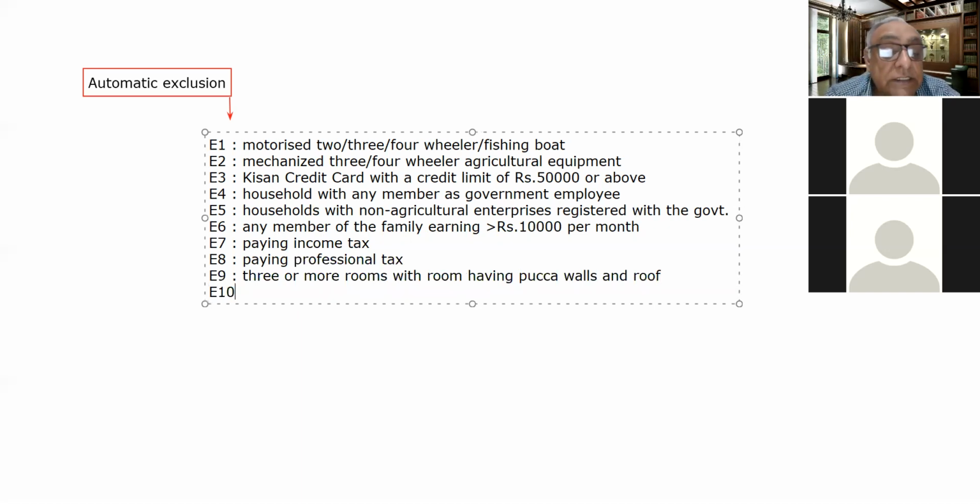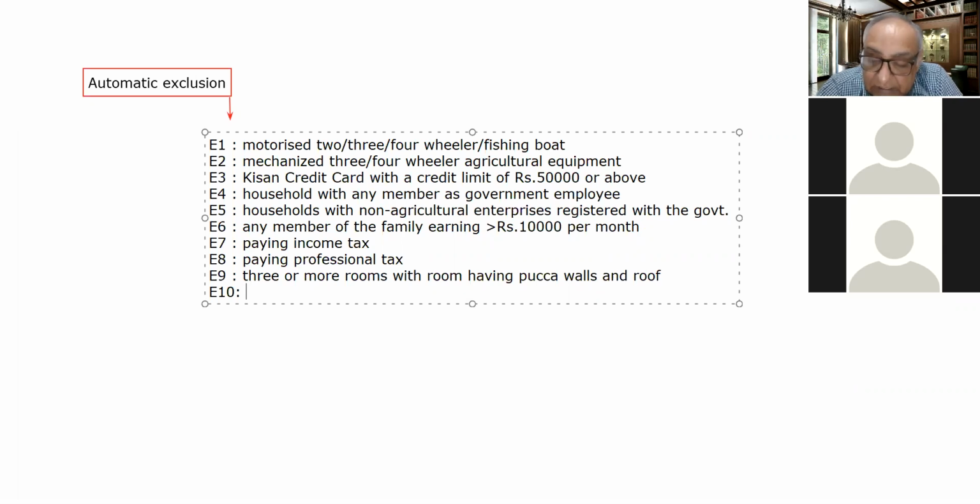But please bear this in mind: if a family has three or more rooms, whether the family owns such a house, even then it will be excluded.